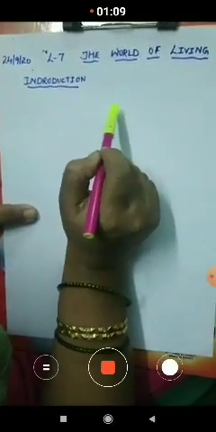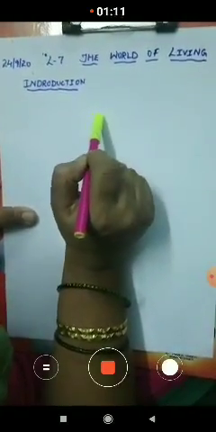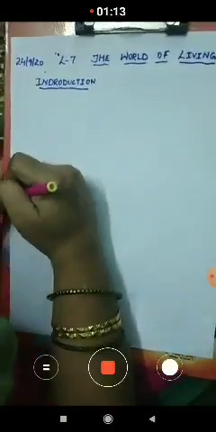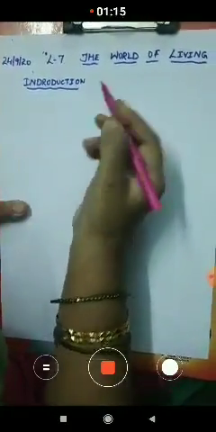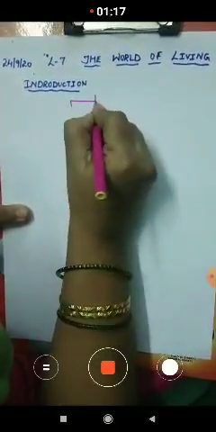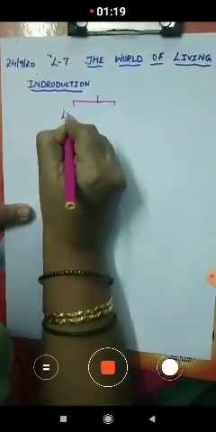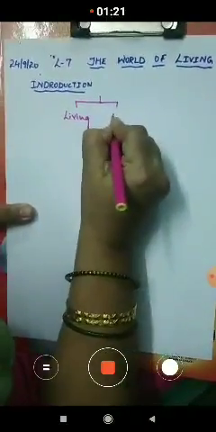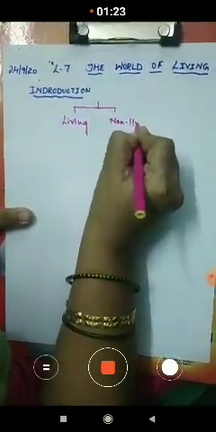These are the things that we see around us in our daily life. These things can be classified into two types. The first one is living and the second one is non-living.